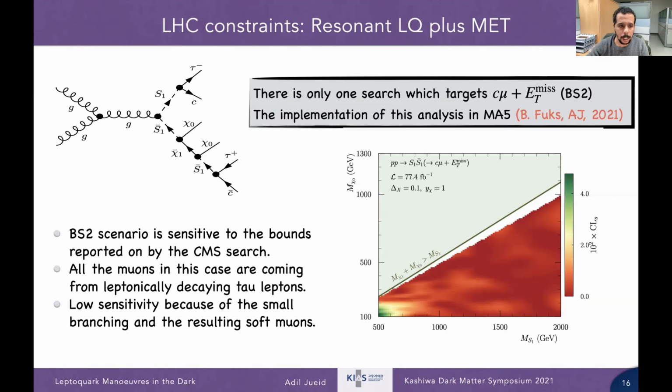For the scenario we use in our study, this is very small because the muon is only coming from tau decay, so it's softer, and therefore it doesn't constrain the model. So we have identified some scenarios where, instead of c plus mu, we can use c plus tau or tau plus tau. This can motivate new searches in the new run of the LHC.